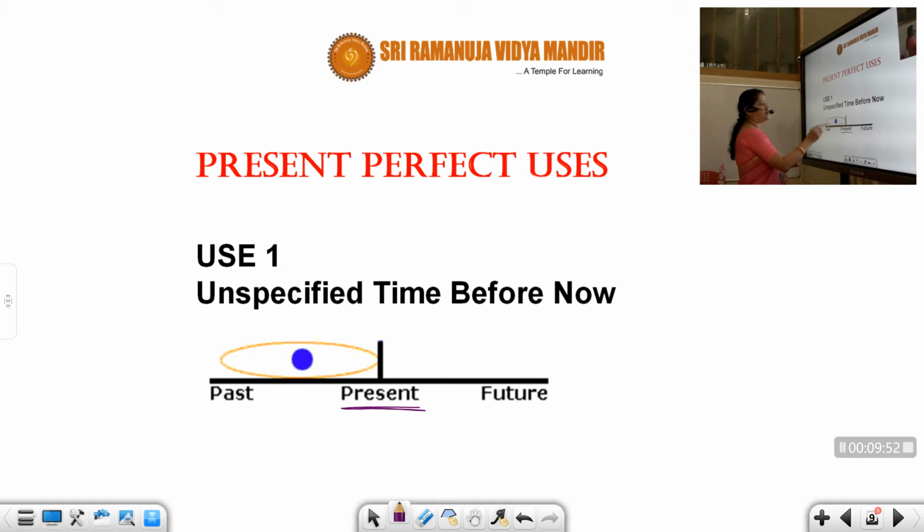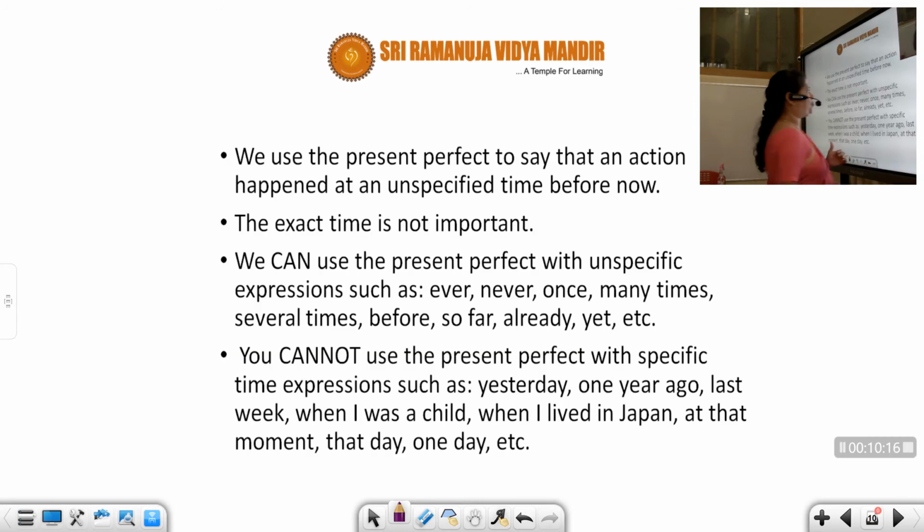That is called present perfect. So when you are speaking about anything which has completed before you speak, it's completed, it's perfected. Simple. Present perfect means the task is perfect, the action is perfect. So you will use present perfect there. So this is how you are going to use it.